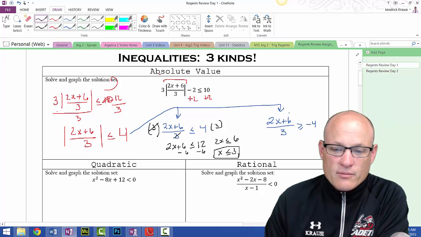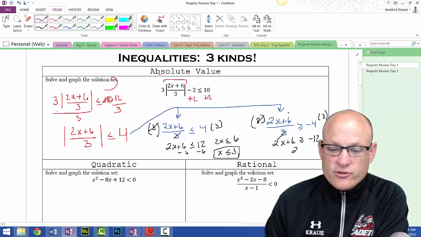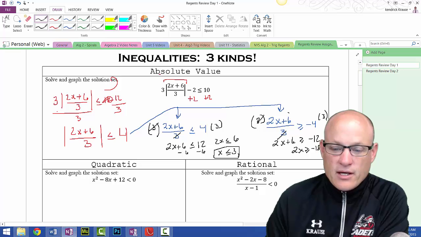I'm going to stop showing those in-between steps because I'm running out of room. We're going to multiply by 3 on both sides, and I get 2x plus 6 greater than or equal to negative 12. Subtract 6, and I get 2x is greater than or equal to negative 18. Divide by 2, and I get x is greater than or equal to negative 9.